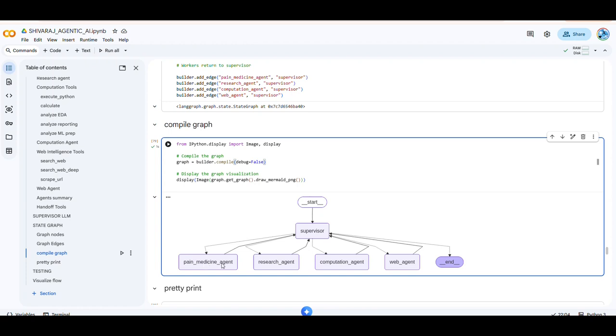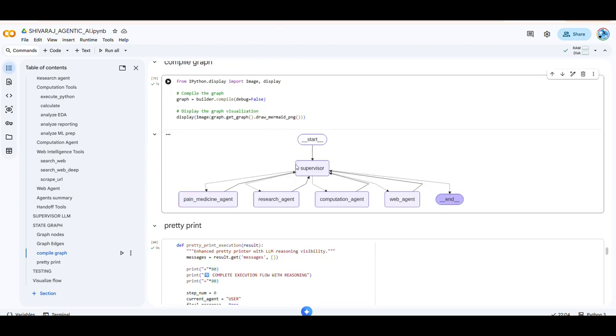Then the pain medicine agent will route back to the supervisor, who thinks: okay, we got the information from the pain medicine guide, we will send that, along with the state and all replies to the mails. Then the supervisor will transfer that to the research agent, and the research agent will do the research and give feedback, and then they will give it back to the customer query.